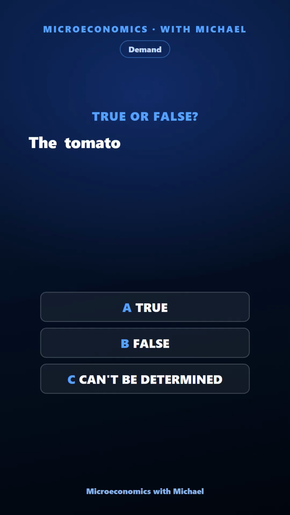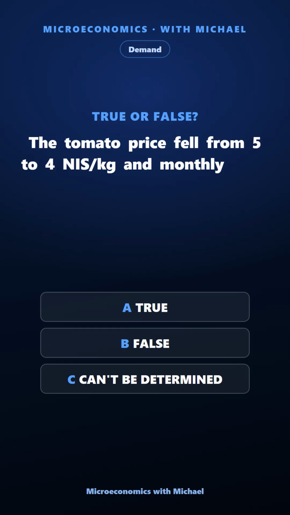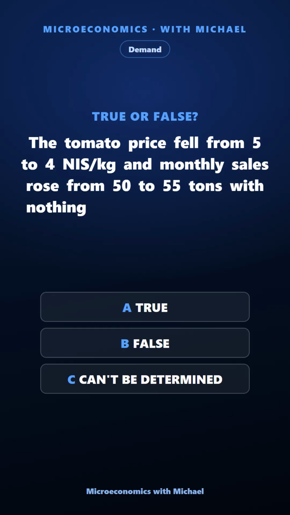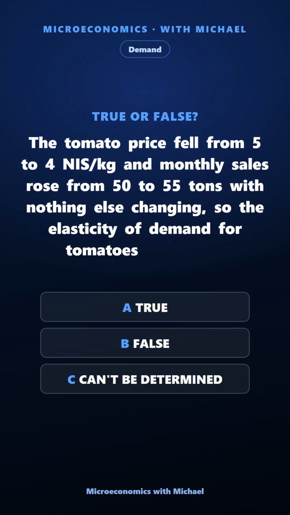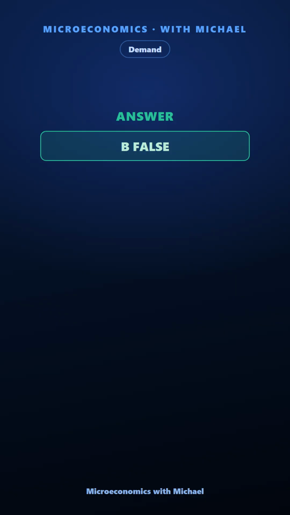The tomato price fell from 5 to 4 NIS/kg and monthly sales rose from 50 to 55 tons with nothing else changing, so the elasticity of demand for tomatoes cannot be determined. True, false, or can't be determined. The answer is false. Incorrect.